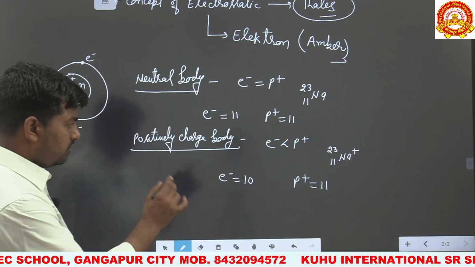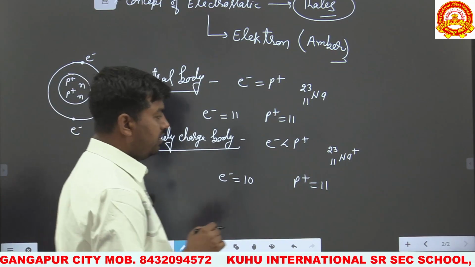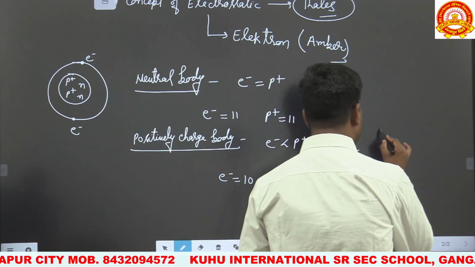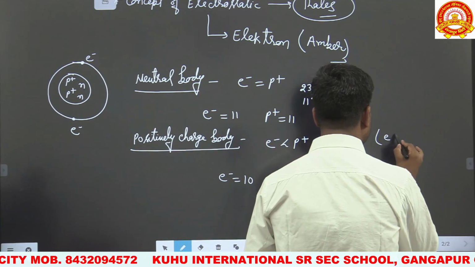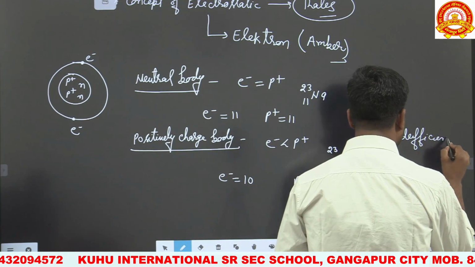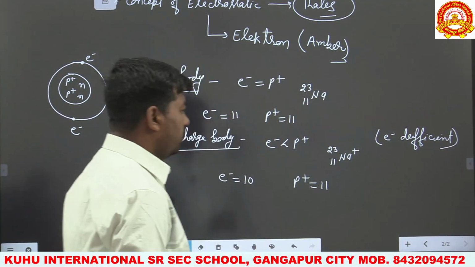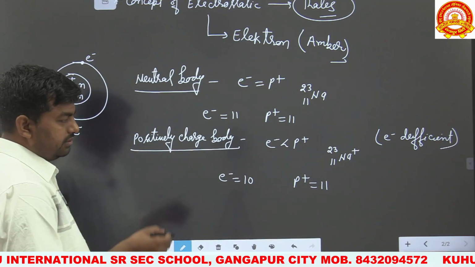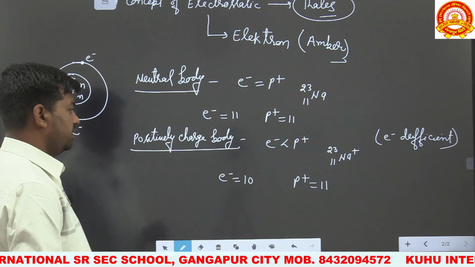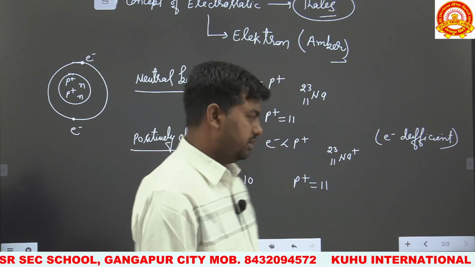So there are more protons than electrons, or we can also say the body which is electron deficient is called what? Positive charge. Excess of electrons is negative charge, deficiency of electrons is positive charge. So the body is deficient of 1 electron, that's why it is positive charge.